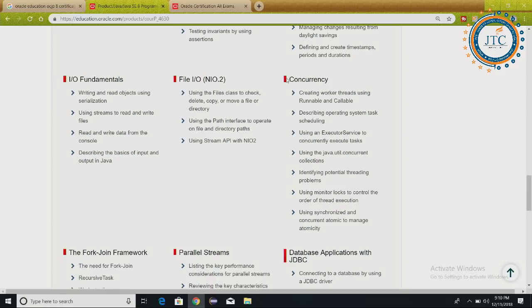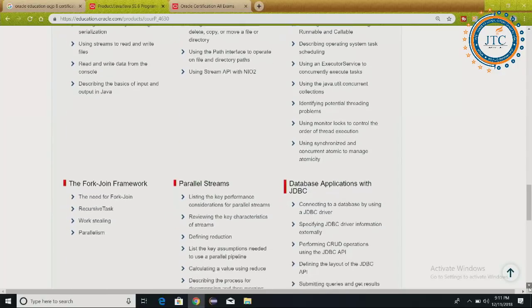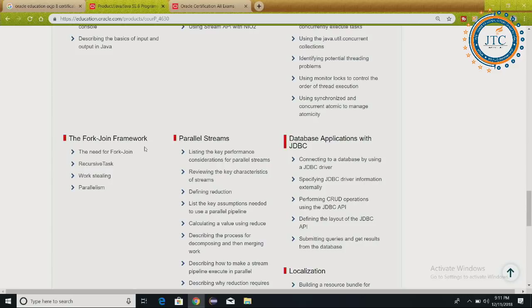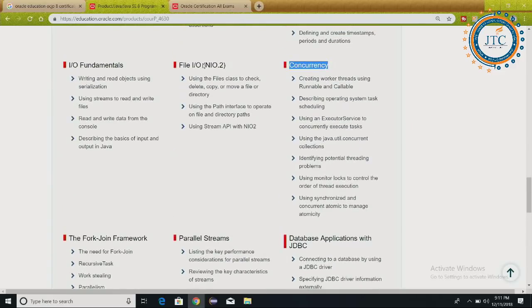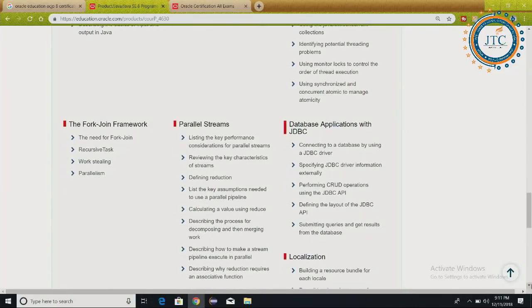Here is one very important topic, which is concurrency. So multi-threading has been redefined here. The multi-threading concepts have been redefined in this case. So there are different ways of understanding. Now again, one more concept is the fork and join framework. Again, it's very important. The last four or five topics that I am showing you, which are NIO.2, concurrency, fork-join framework, parallel streaming, these are all very important ones. Lambda expression and all other things are very important here.